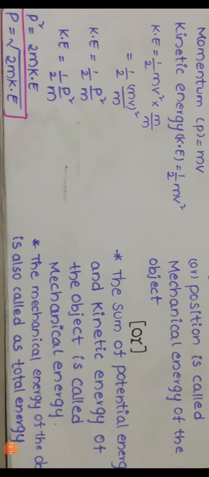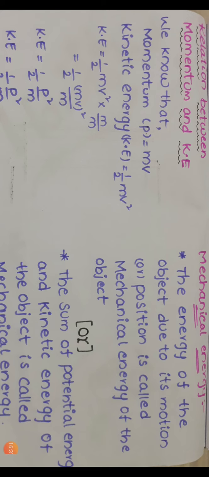If we are going to find the momentum, p square equal to 2m ke, by cross multiplication, 2m into ke. So p square equal to 2m ke, p equal to under root 2m ke. So that is the relation between kinetic energy and momentum.